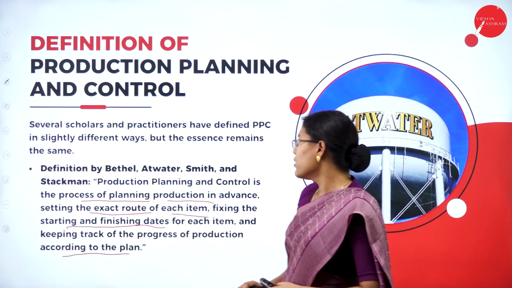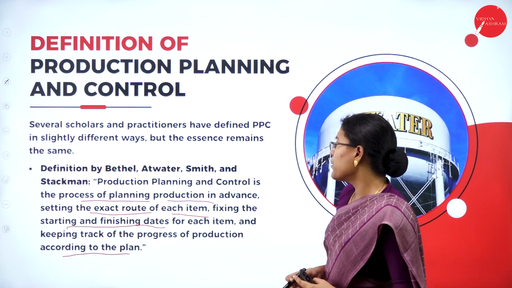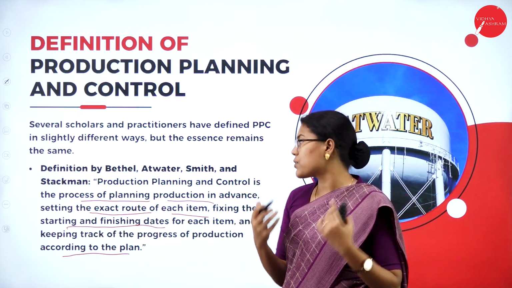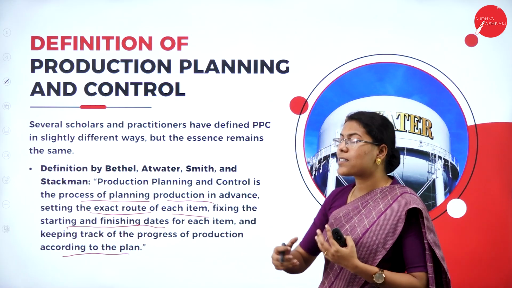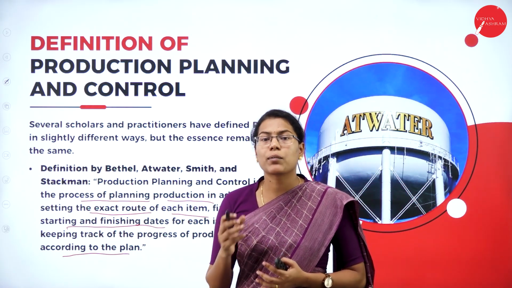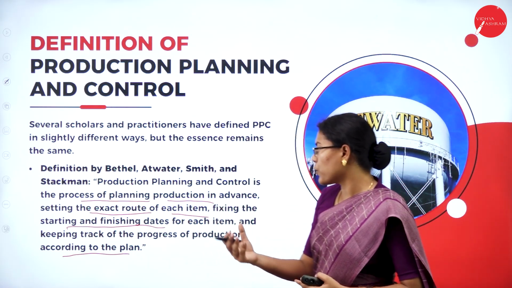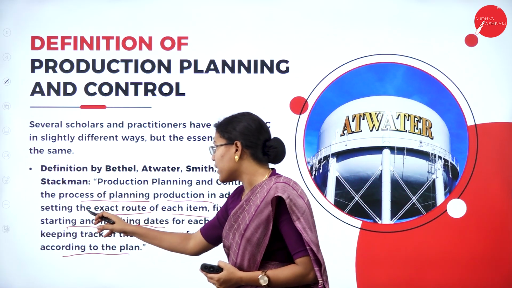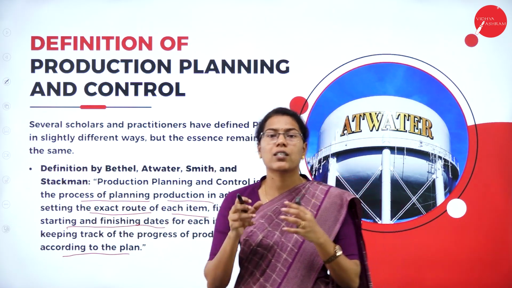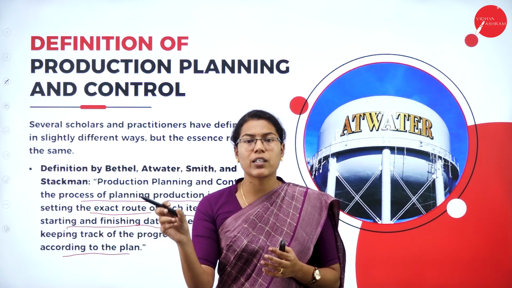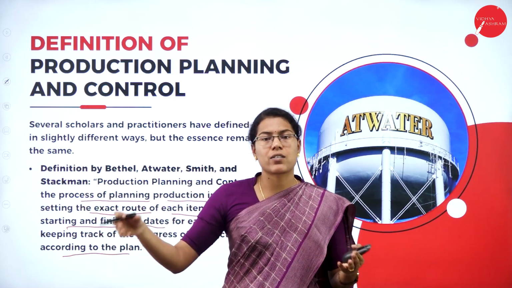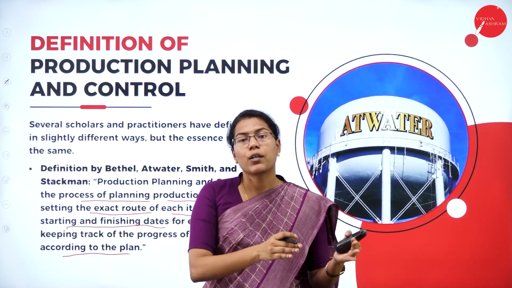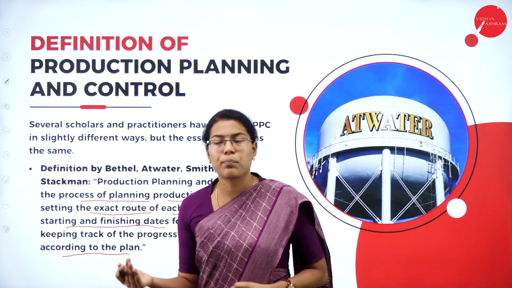That means here Bethel and Stackman say that production planning and control is a process which involves deciding in advance about the production activities, like what to produce and when to produce, and setting the exact route of each item. Say for example, a finished good, how it should pass through certain steps or stages, right from the raw material till it becomes a quality product.